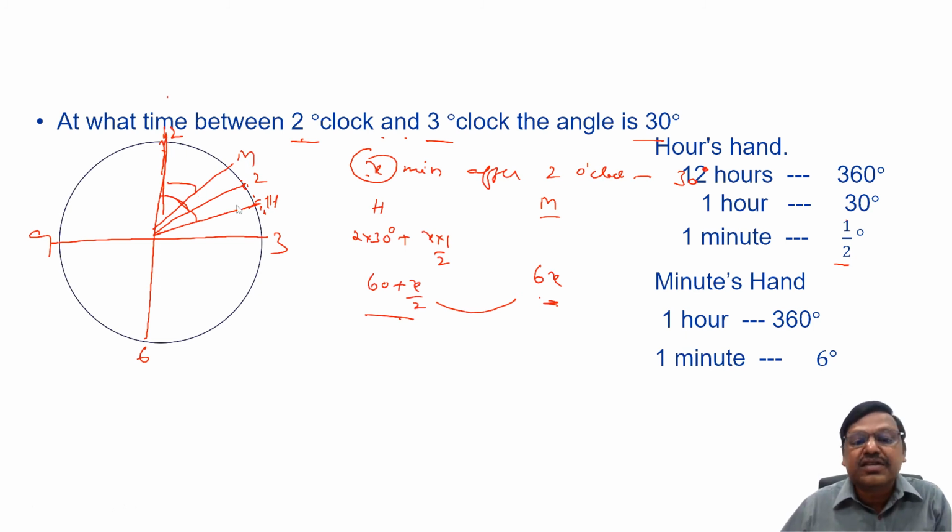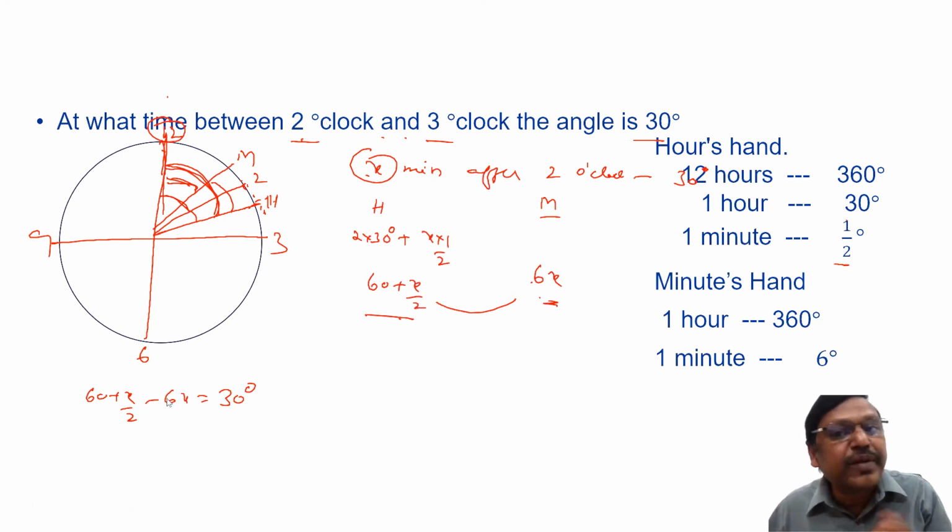This is 60 plus x by 2, the hour hand angle, and this is 6x. If the hour hand moved more than the minute hand, then 60 plus x by 2 minus 6x is 30 degrees. That is one possibility.